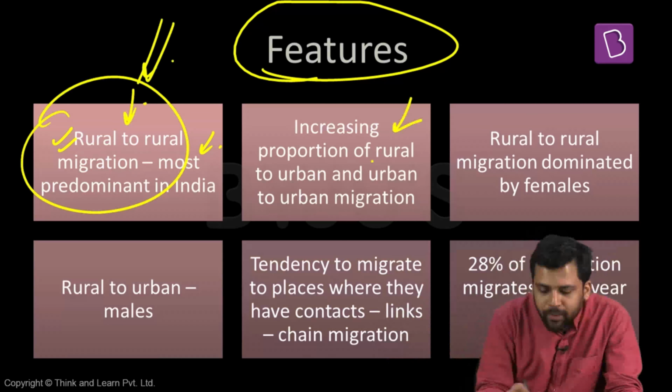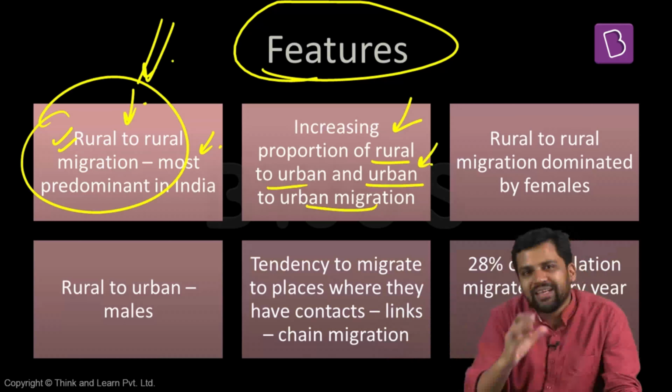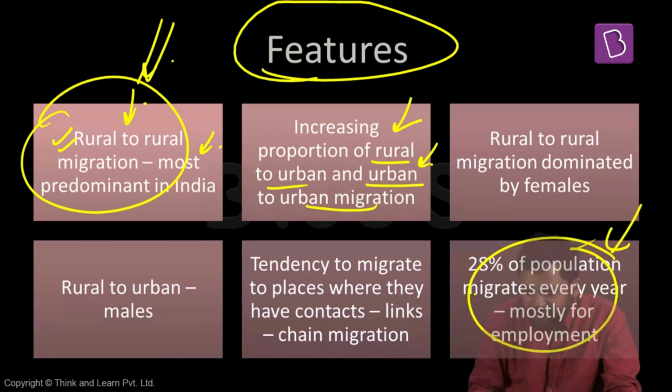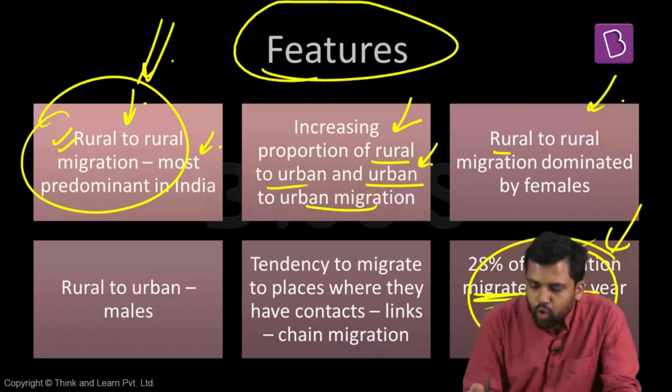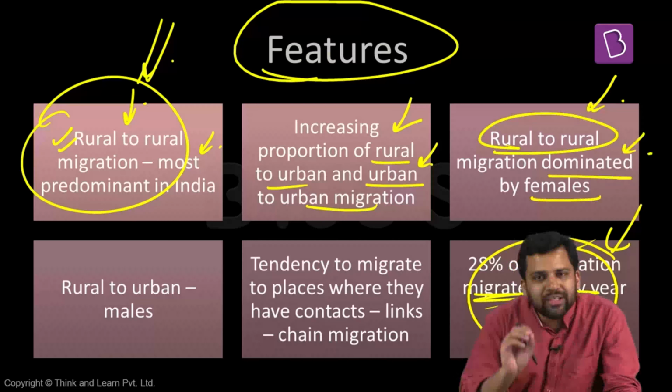But in recent times, rural to urban and urban to urban migration is also taking place. And again, one of the major reasons for migration to urban areas is employment. 28% of our population migrates every year, and mostly it is because of employment opportunities. If you look at rural to rural migration, here it is dominated by females.